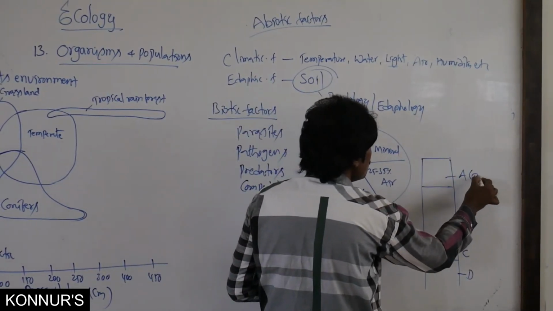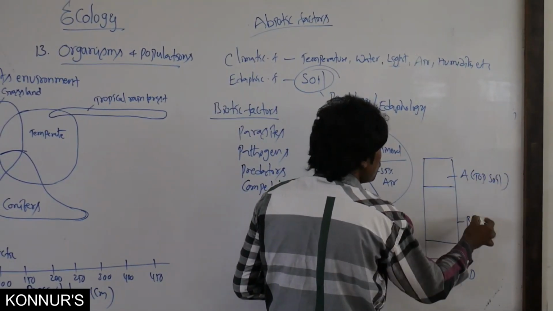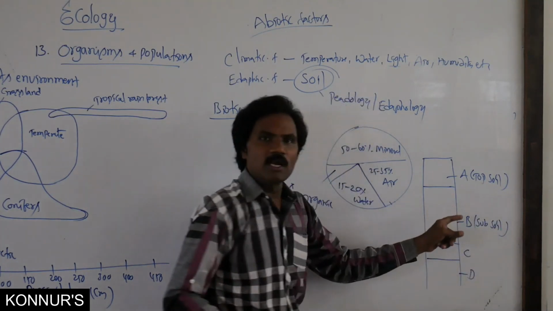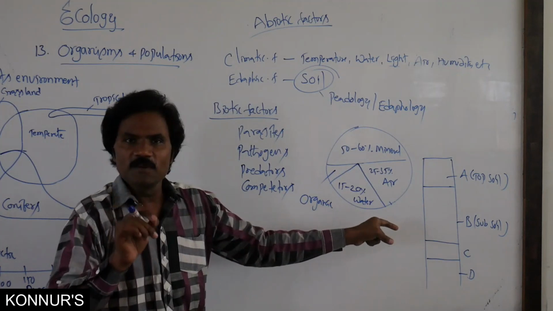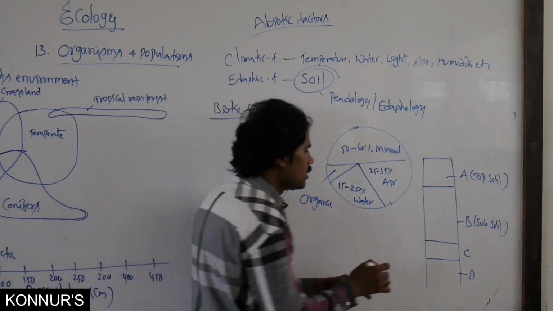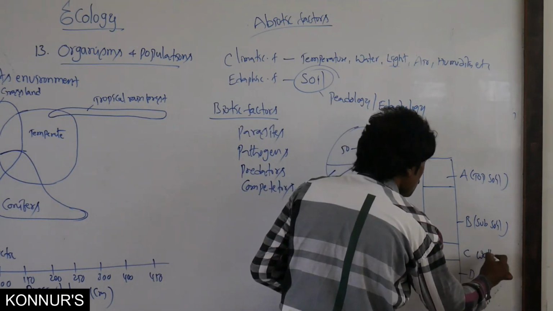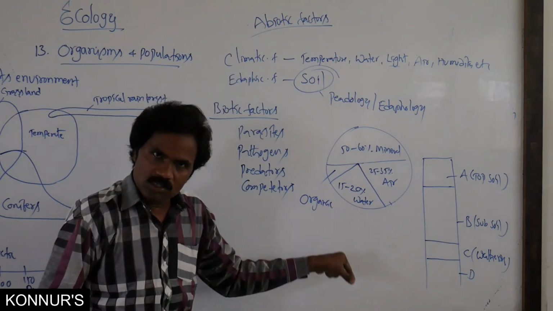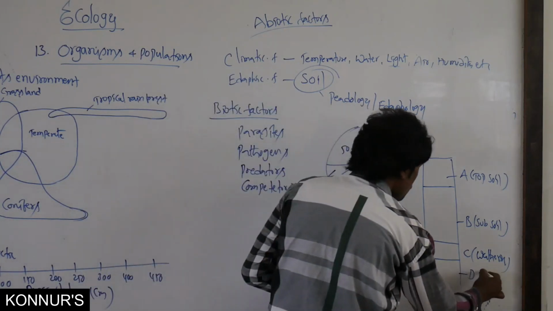This is the subsoil. That means it contains different types of mineral nutrients, minerals, salts, everything. Then weathering, there is weathering of the rocks. Last one, rock soil.